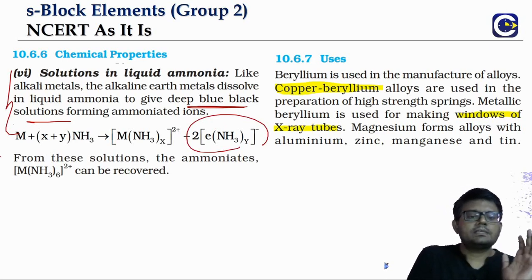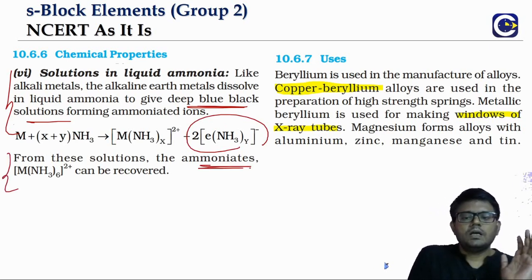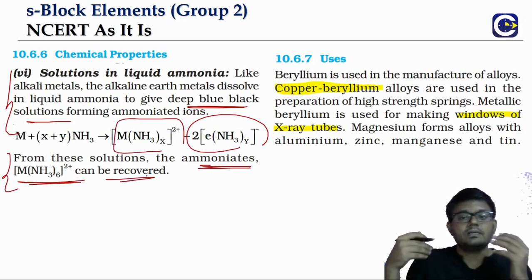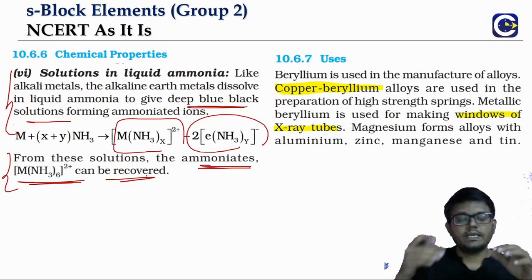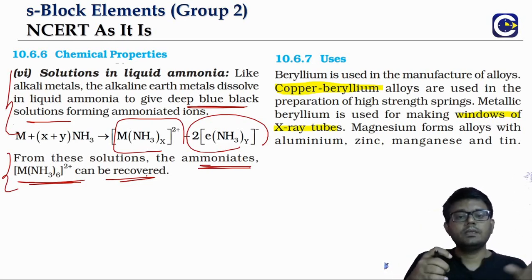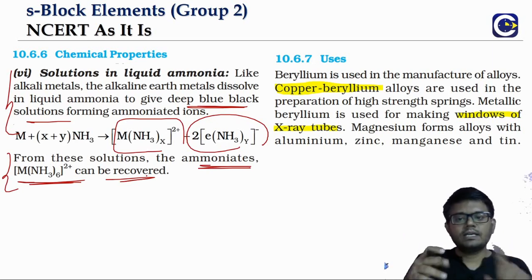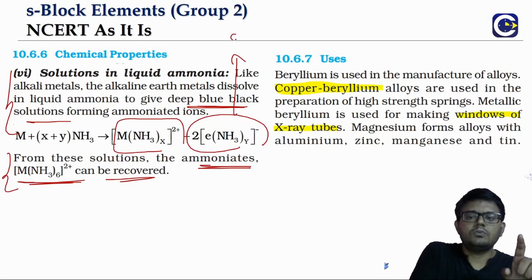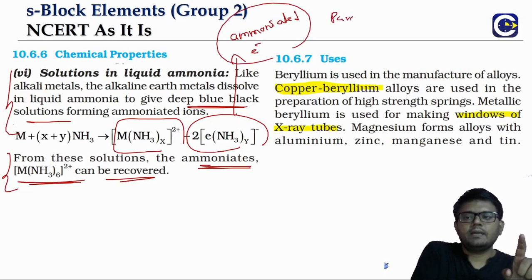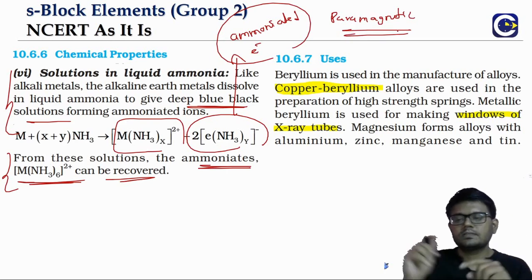But here, the ammoniate complex of the metal can be separated out. In the case of the alkali metals, this will not be the case. But again, the color and the paramagnetic properties are because of the ammoniated electrons.